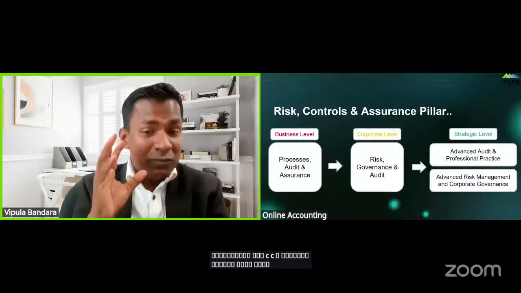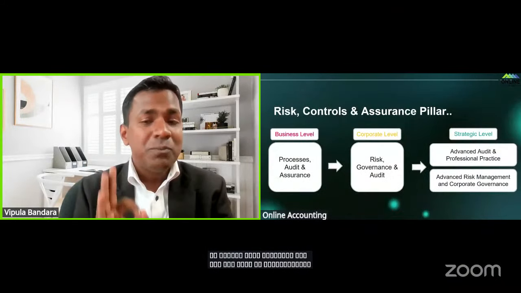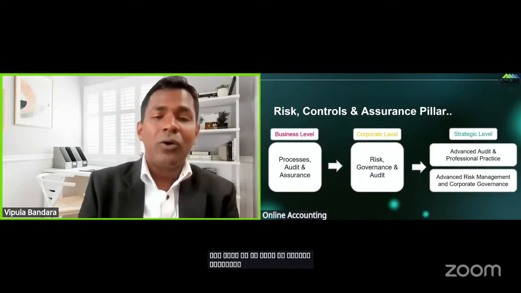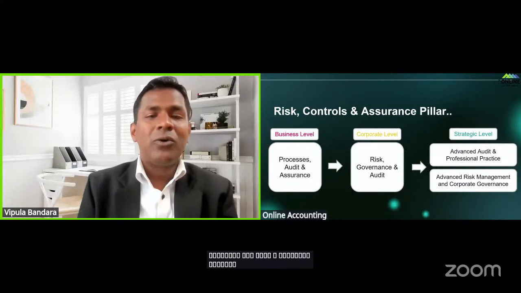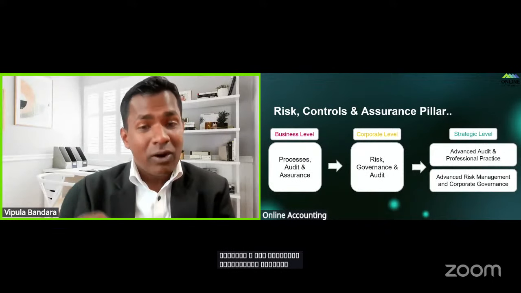Students, as far as the risk, control and assurance pillar, in simple terms we call it the auditing pillar. The auditing pillar is one of the core pillars in any CA examination in the world. If you look at ICW, CA India, CA Pakistan, or even ACCA, the auditing pillar is there because that is one of the core competences that need to be with the chartered accountant. Either you are going to work in a mercantile sector as an accountant in business, or you are going to work in a practicing sector like me in an audit firm, right?